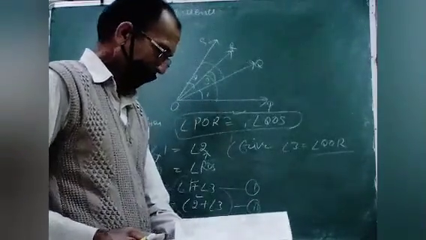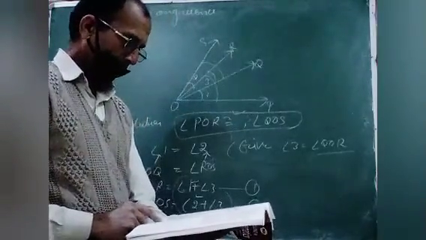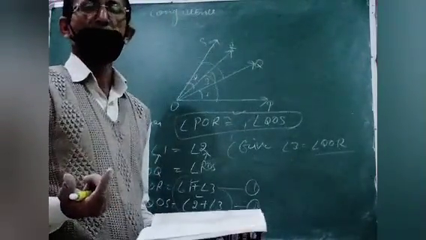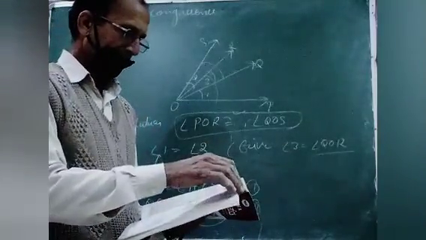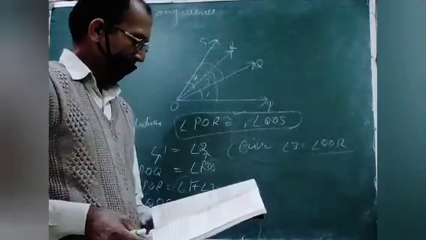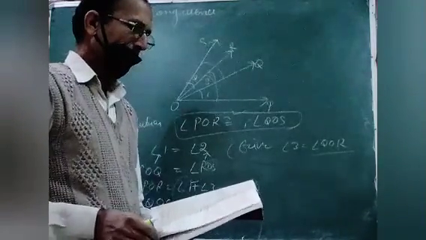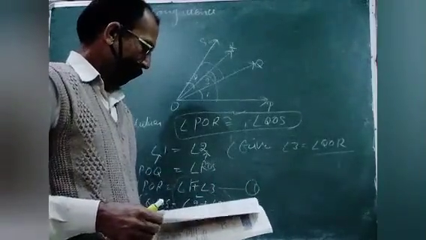Now the third part: circle O1 is congruent to circle O2. If the radius of O1 is 5 cm, then the radius of O2 will also be 5. In the beginning I told all these things. In this exercise there will be no problem, so you can try yourself, and I hope you will do all the questions.